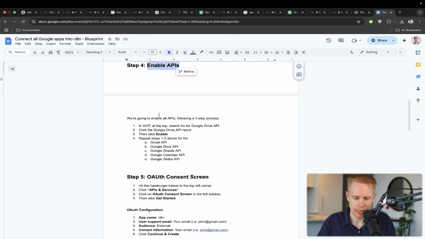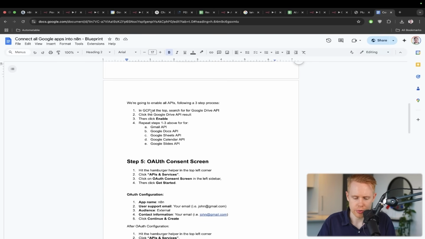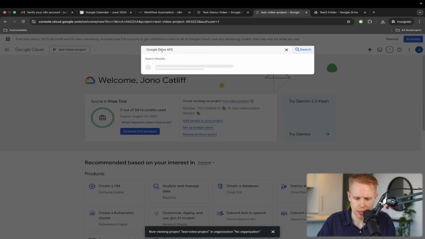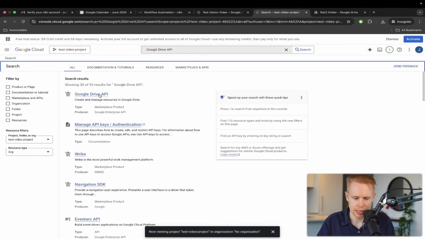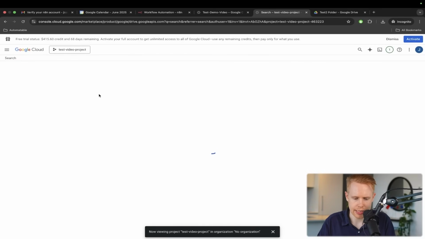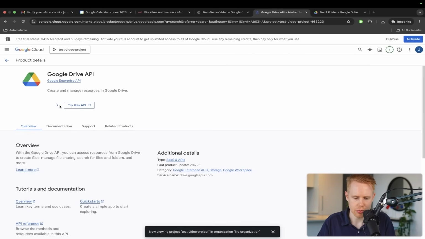Next step is enabling APIs. Inside the Google Cloud Console, we're going to search for Google Drive API up top here. We're going to type that in and enter it. It's going to be the first result. We're going to click into that and enable this Google Drive API. Okay, that's the second step here. Once that's done, we can move on to the next step.